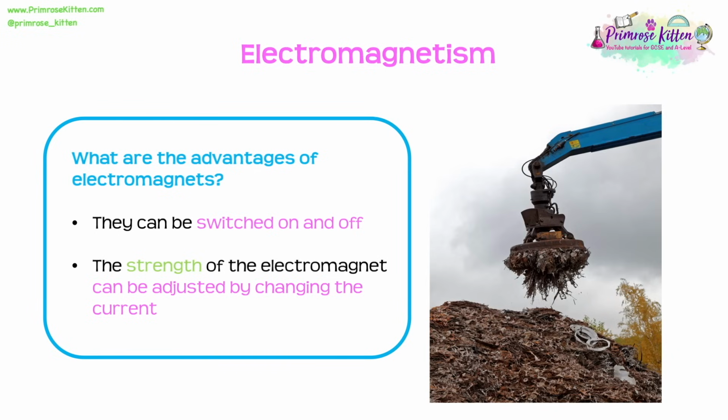But if we look at the diagram here, imagine we're in some scrapyard or we're moving around old scrap cars or something. It's much easier if we can use this magnetic force: turn on the electromagnet, attract our magnetic materials and move them using that force, and then turn it off and release them. Another great advantage of electromagnets is that the strength of the electromagnet can be adjusted simply by changing the current. If we increase the current, we get a stronger electromagnet, whereas if we have a permanent magnet, the strength of that magnet is just the strength of that magnet.